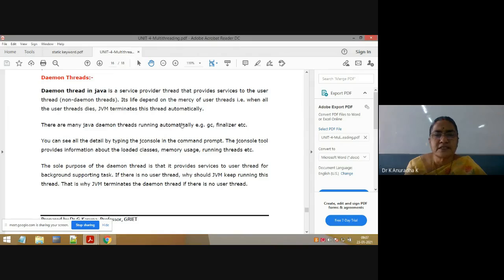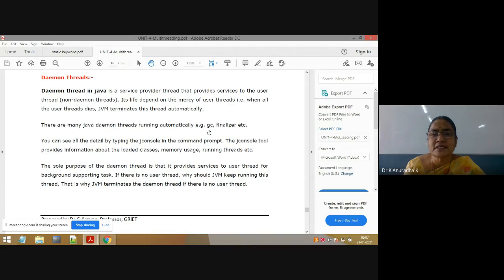No need to study all these actually. The best example of a daemon thread is the garbage collector. Already in garbage collection, we studied the garbage collector. The JVM invokes the garbage collector. Then the garbage collector enters into the heap memory to destroy the useless objects.